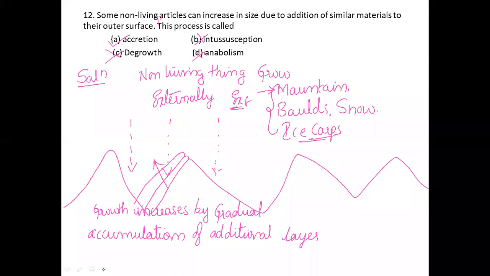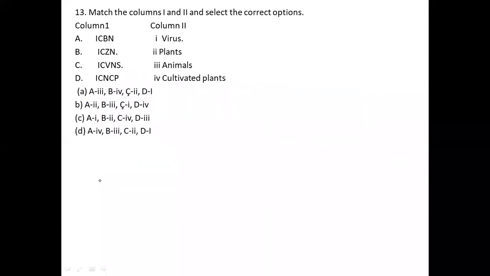Okay, so see here, match the columns. So the correct option for this. See, they have given very clearly ICBN.